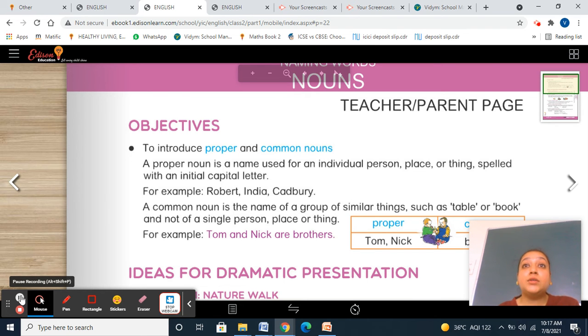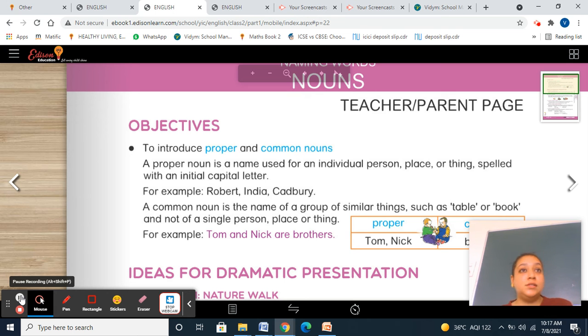Chahat, Kamaksha, Prashi, all these are names of girls. So when I'm taking your name, I'm calling one particular person, a proper noun. So this is a proper noun: an individual person, place, or thing.